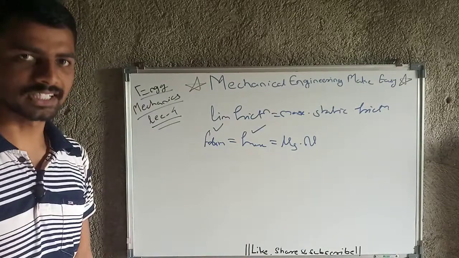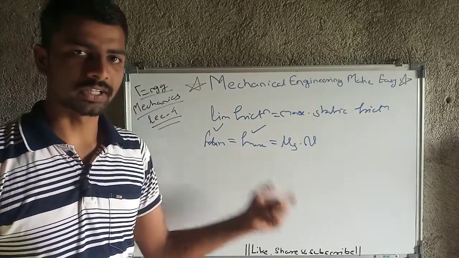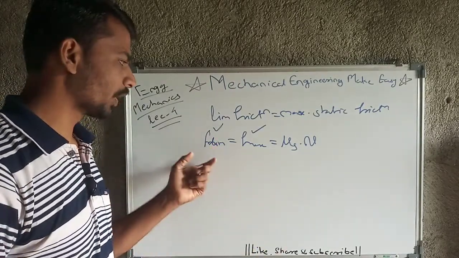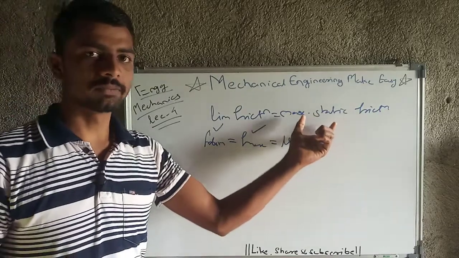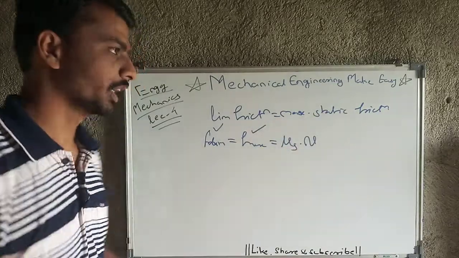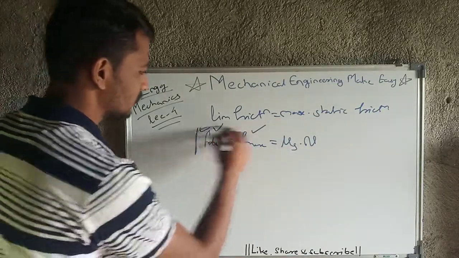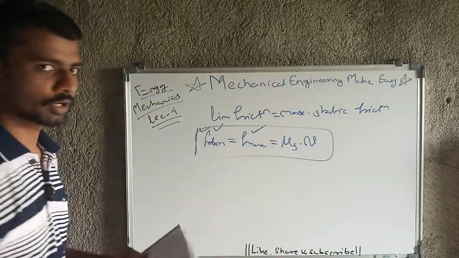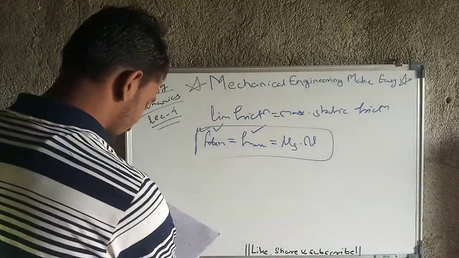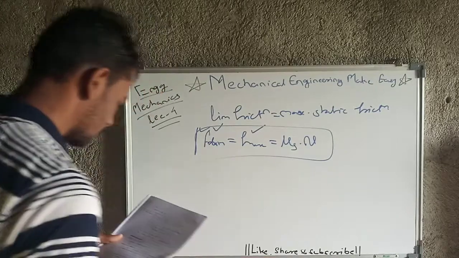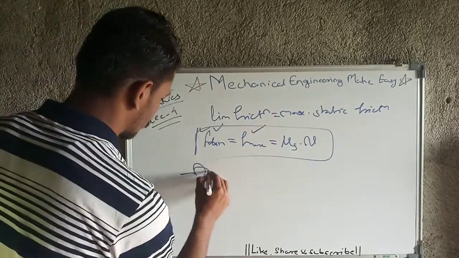Limiting friction is nothing but maximum value of frictional force, and that maximum value of frictional force will be nothing but maximum static friction. Okay, so note down this. This is also a very important concept for us. Then we will move to the next, and that is nothing but angle of friction.